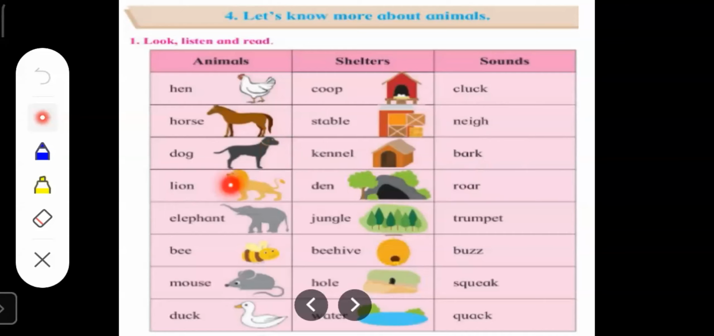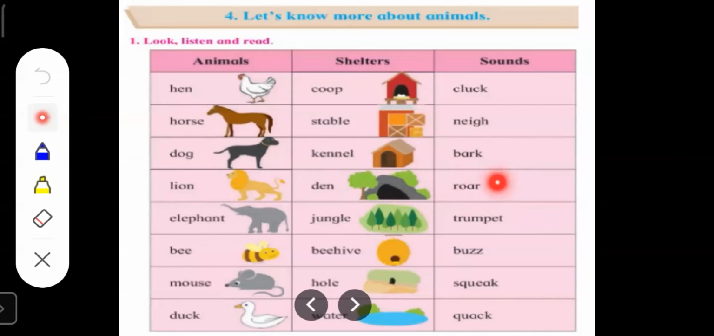This is a wild animal and it is a flesh-eating animal. The shelter of this animal, whose name is lion, is called a den. And the sound made by a lion is called roar.